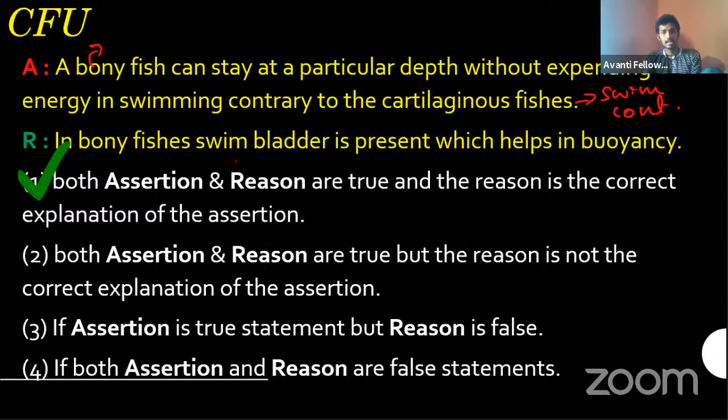Last time in the 10th board, this type of question was probably given. Assertion and reasoning questions make you think a little bit. If the reason is true, you get it quickly. If the reason is wrong or not a correct explanation, then you have to think a little more. That's why AIIMS asks a lot of these questions, because it is not a kind of question where you know the answer and just tick it. You have to think. That's why they added this kind of question in their exams. So the correct answer is option A. I think we can move on.